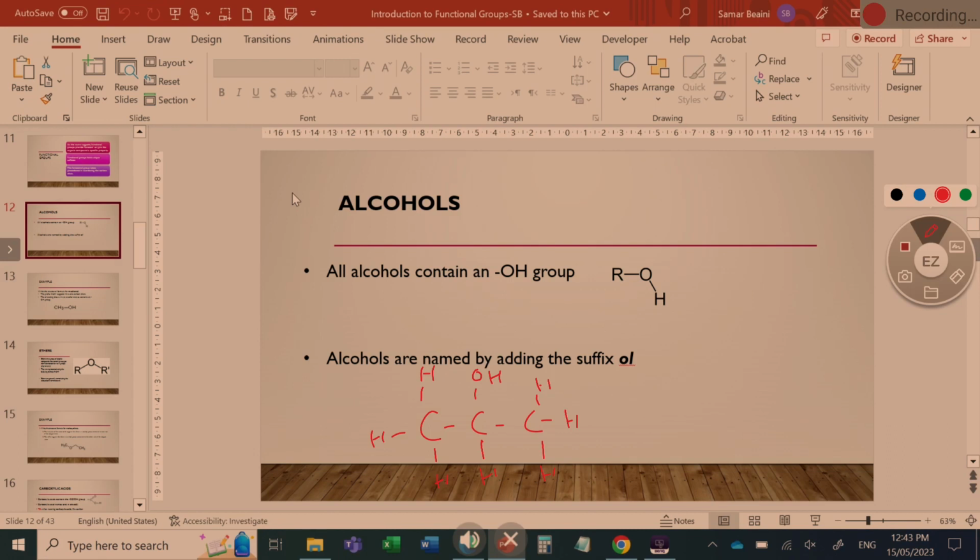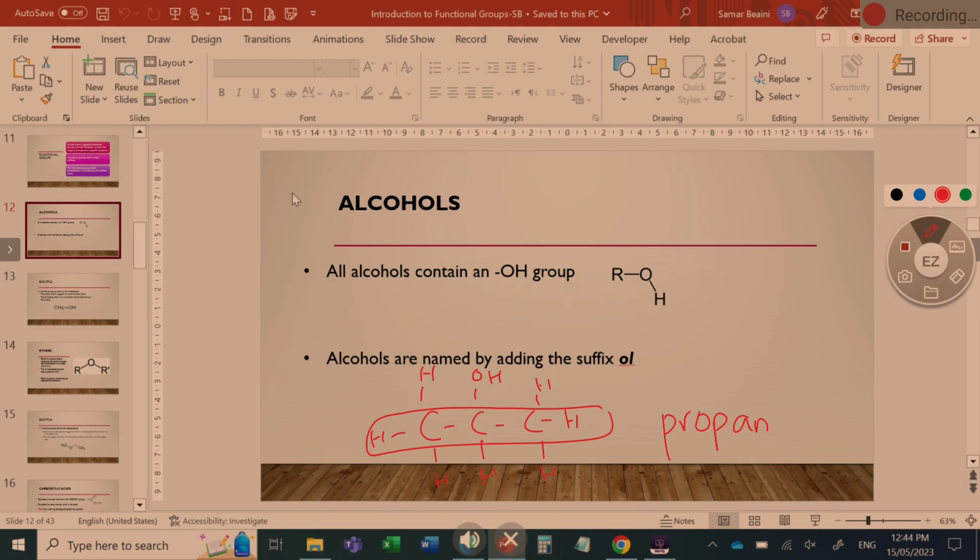From H to... Okay, so how many carbons in this chain? 3. So what's going to be my prefix? 3 carbons means prop. Propan. Okay, so for alcohols, propan, drop the E.